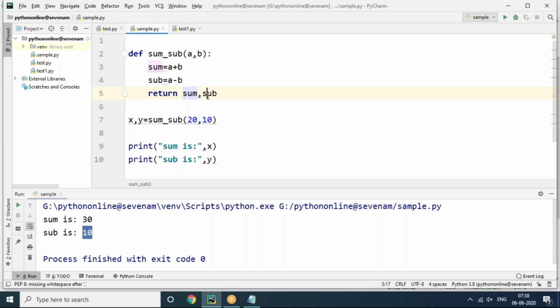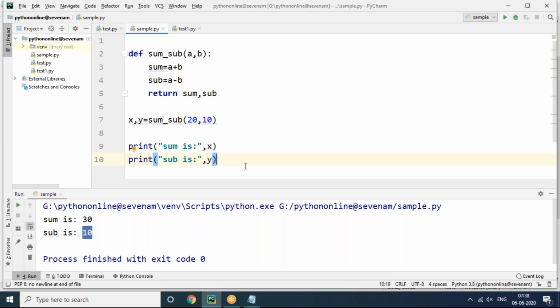So this function returns multiple values, and x, y is going to store them. But is this good practice or not? I can say you have to go with this approach according to the situation. Yes, according to the situation you have to choose this approach, actually I'm saying.